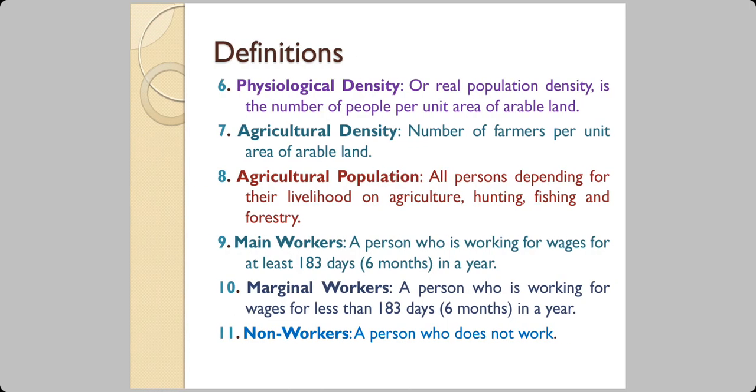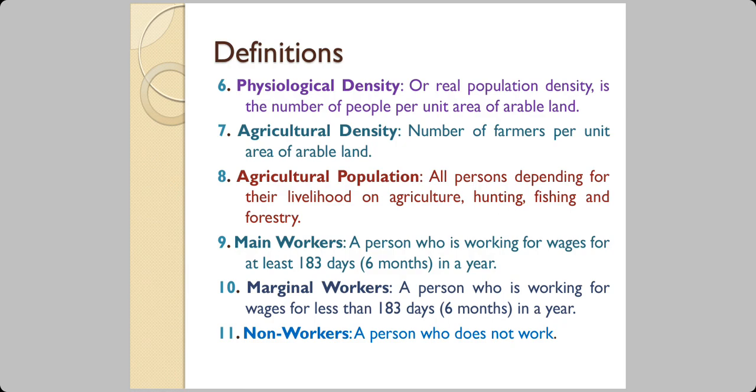Some more definitions. Physiological density is also known as real population density. It is the number of people per unit area of arable land. Arable land means that land which can be cultivated, where crops can be grown.